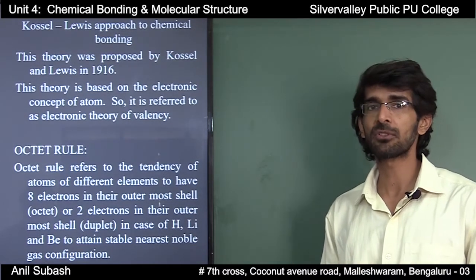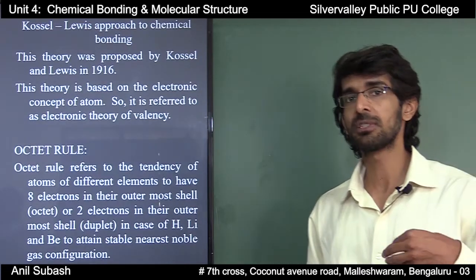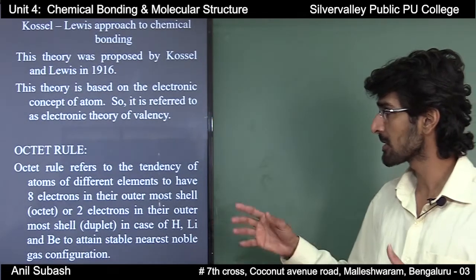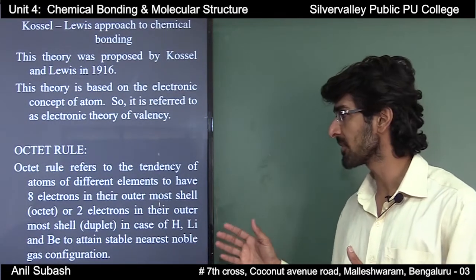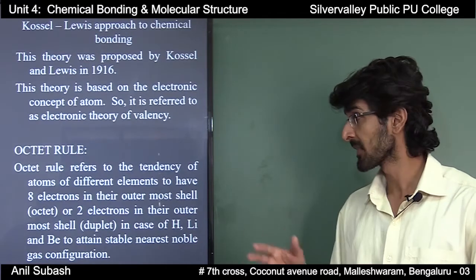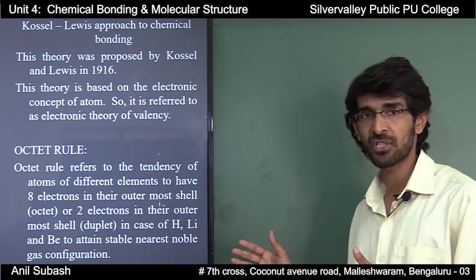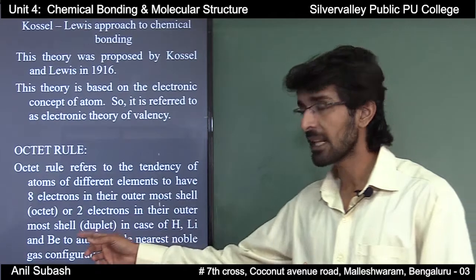What do you mean by the octet rule, or what does this octet rule tell us about? The octet rule refers to the tendency of atoms of different elements to have 8 electrons in their outermost shell. That is, octet.